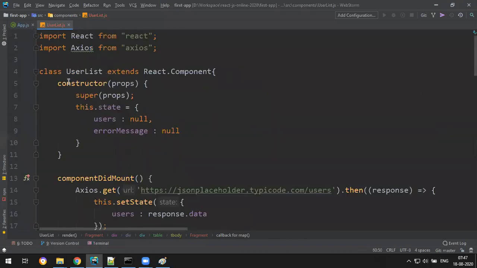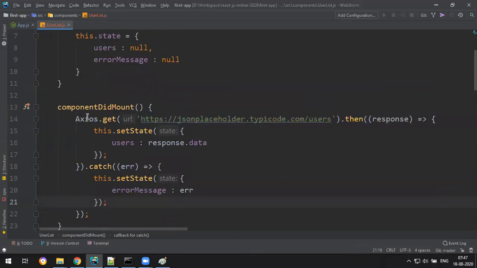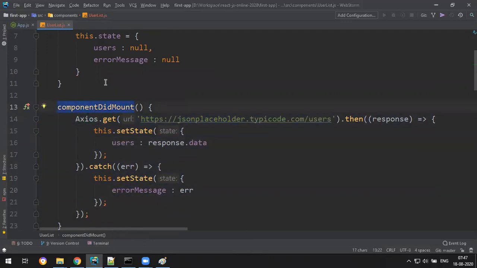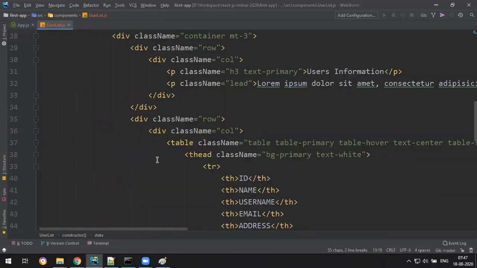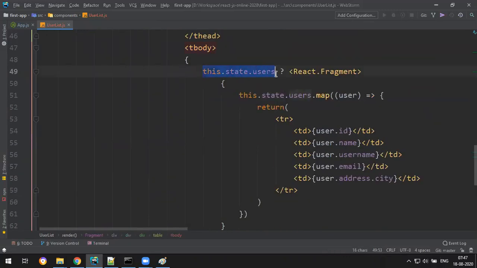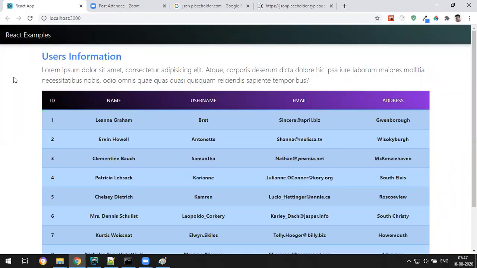We have not stored any data locally. Previously we stored data locally, right? So now data is coming from the external server using Axios. Before you start with Axios, you have to install it using npm install, and you have to write the server side logic, fetching data in component did mount. When component is fully loaded, and once it is fetched, you add to the state, and that state you will loop and display, and make sure while displaying you check the condition. This is how you will fetch the data from the server using the Axios HTTP library.